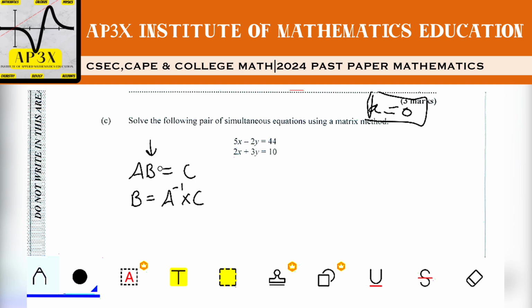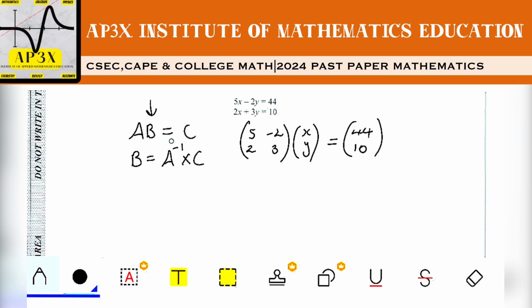But here we go. We're going to set up the equation here in the form AB equals C. So to get the matrix A, we're going to take out the coefficients of the equations. So this is 5, negative 2, 2, 3. Then the matrix B is obviously going to be the values that we're looking for, X and Y. And then we're going to equate that to the matrix C, which represents the solutions to the equations, 44 and 10. And so that is the setup.